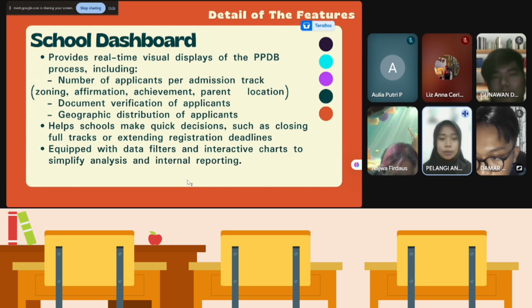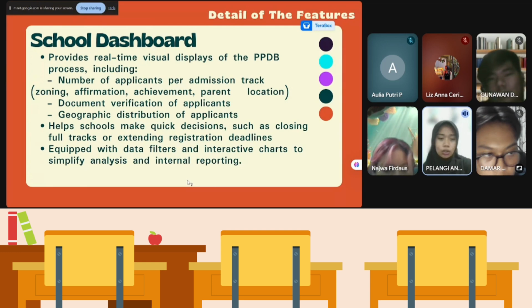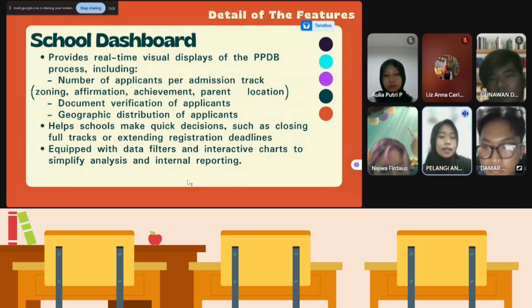And then the last one is geographic distribution of applicants. Help schools make quick decisions such as closing full tracks or extending registration deadlines. And then the last one is equipped with data filters and interactive chart to simplify analysis and internal reporting.